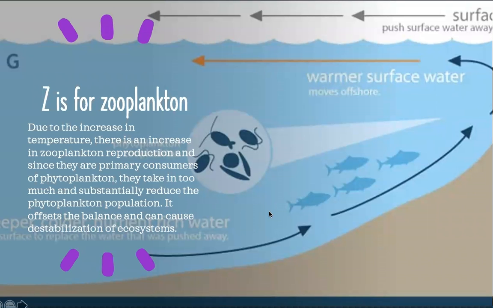Z is for zooplankton. Due to the increase in temperature, there's an increase in zooplankton reproduction. And since they are the primary consumers of phytoplankton, they can take in too much and substantially reduce the phytoplankton population. It offsets the balance and can destabilize a lot of ecosystems in the ocean.